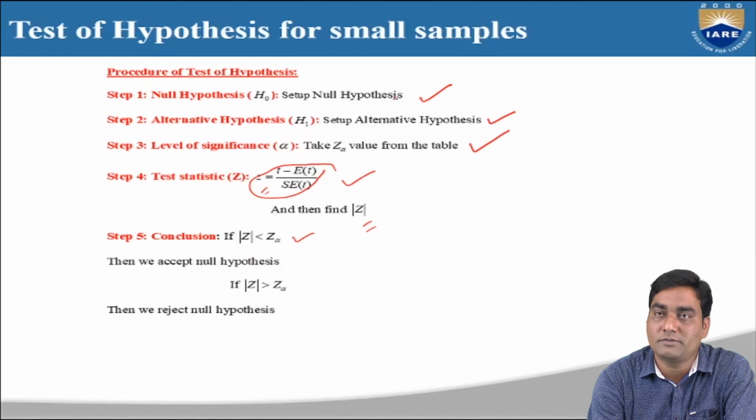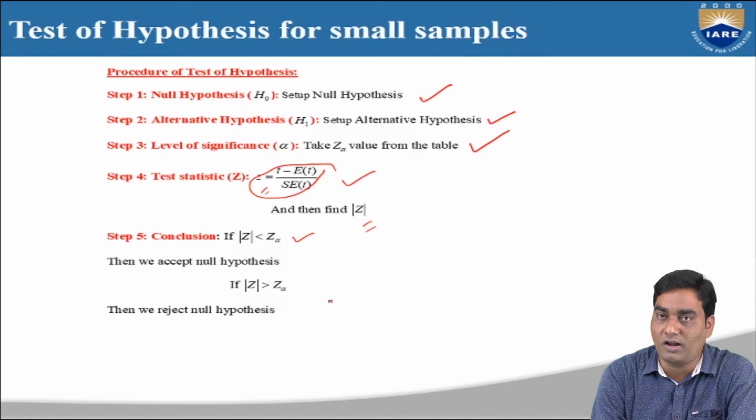Accepting the null hypothesis means we conclude that the given statement is true. If mod z is greater than z alpha, we reject the null hypothesis. That means whatever statement is given, we have to assume that it is false.